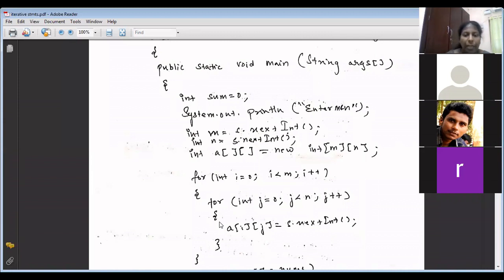Next, I need to find the sum of all the numbers, isn't it? Now, can I write for each loop directly? Since it is a 2D array, how many for loops should be there? 2 for loops. I've told this many times in the class, isn't it? 3D means 3 for loops. Similarly, even for the for each loop, 2D means 2 for loops should be there.